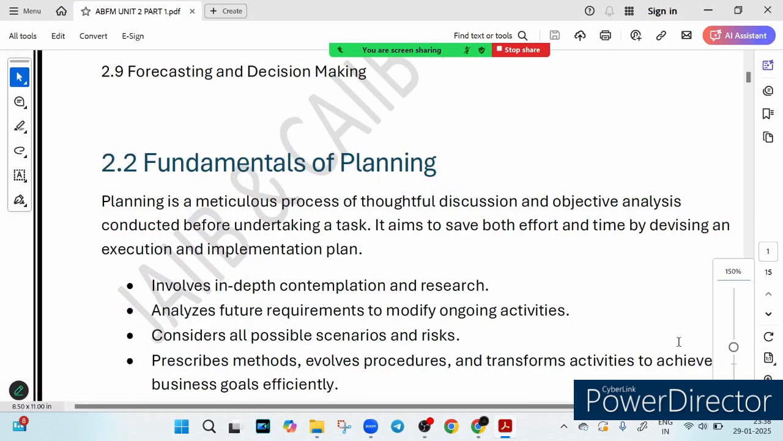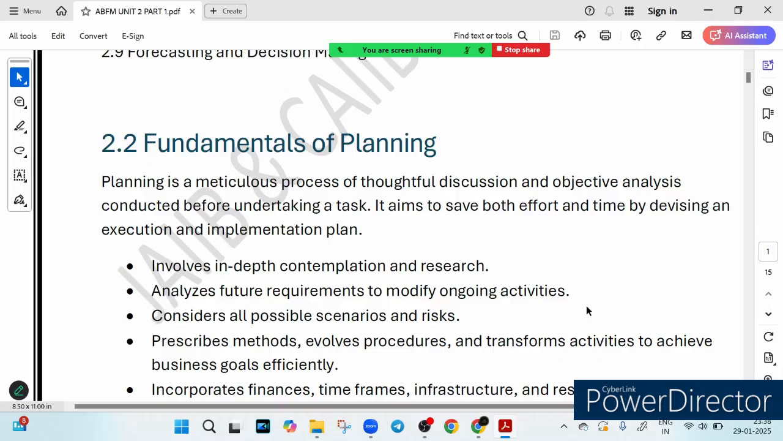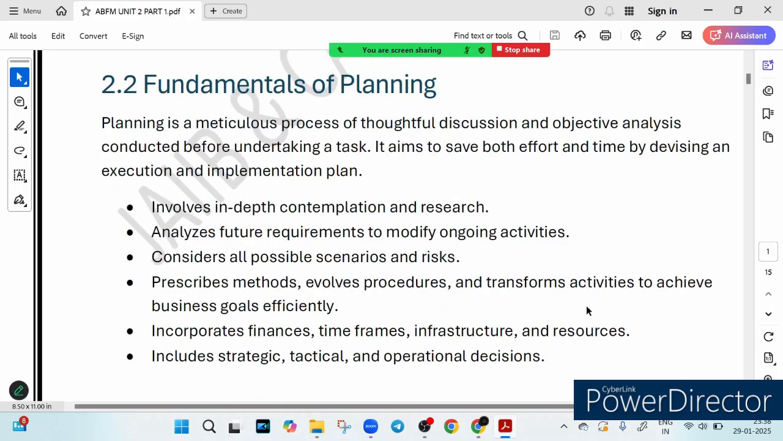So friends, have you ever wondered why some businesses thrive while others struggle? The secret is planning. But hey, planning is not just about making a to-do list. It is a game plan that saves time, effort and resources. Imagine this. You want to expand your bank's loan portfolio. Do you just start giving out loans randomly? Of course not. First you analyze market trends, assess the risk and map out future needs. So that is planning in action.